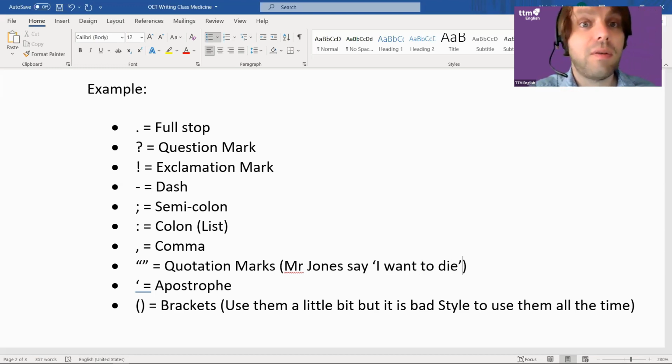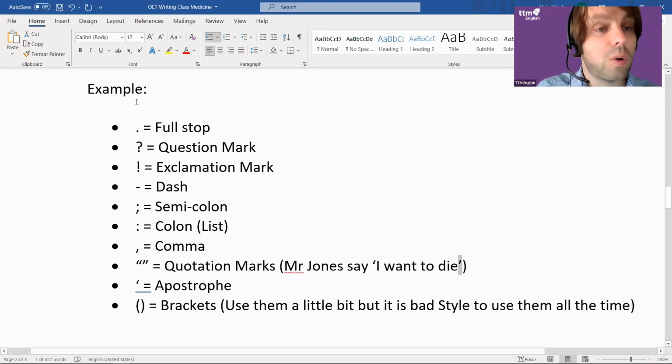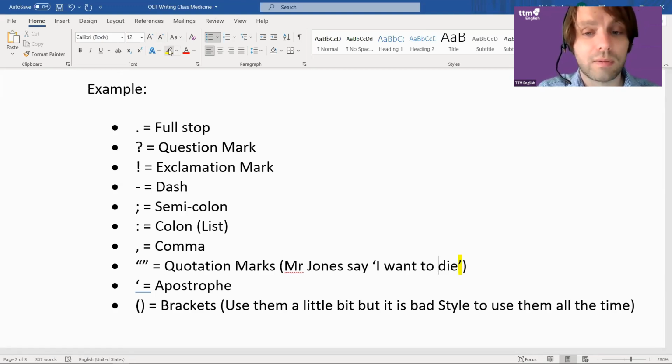So you can use it if you ever feel like, well, that seems informal, but I want to use that term anyway. Use quotation marks, but use only one. Use two apostrophes. Okay.